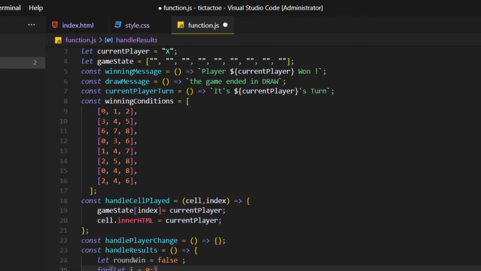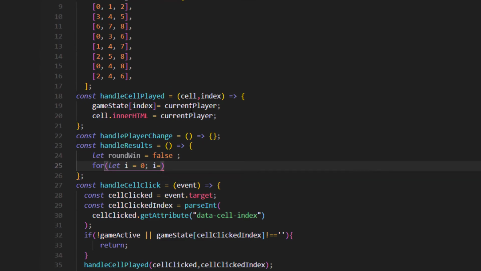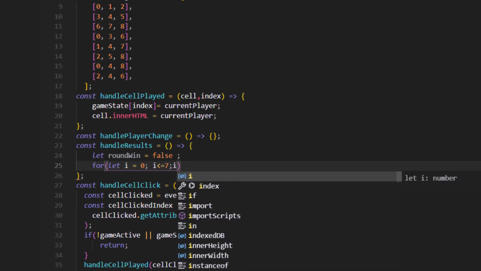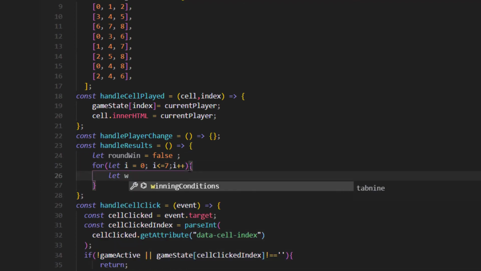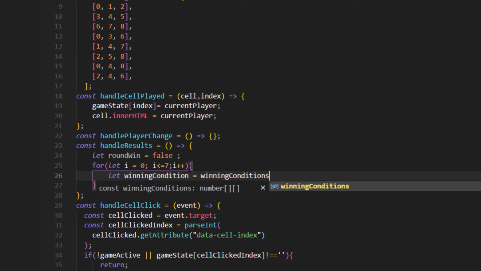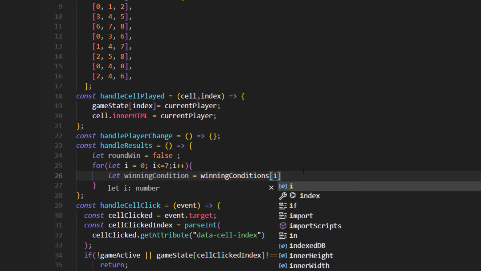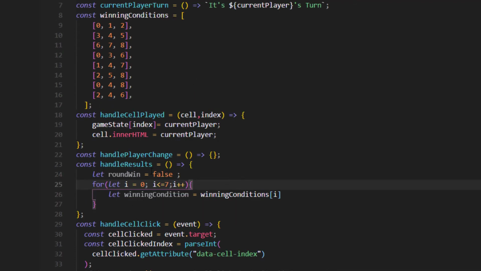We have here 8 conditions, so the i variable here is gonna iterate from 0 to 7, and this gives us 8 iterations. We start by introducing another variable which is winning condition, and that winning condition is the winning conditions i, which means when i is 0, this is the winning condition that we are talking about. When it's 1, this is another, and when it's 2, and so on.